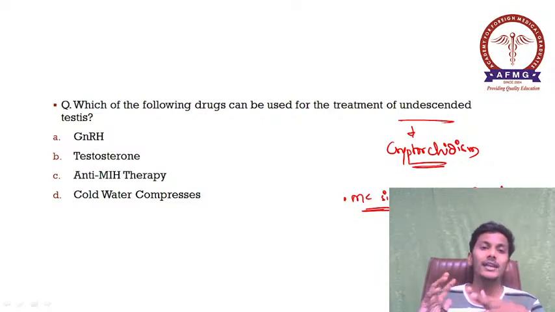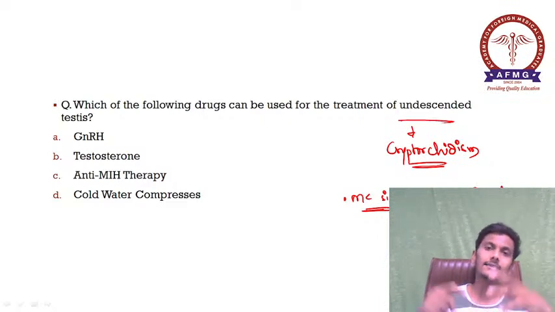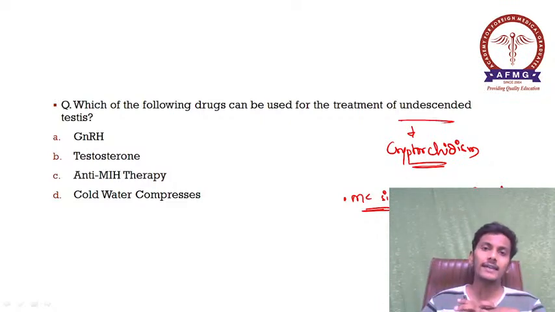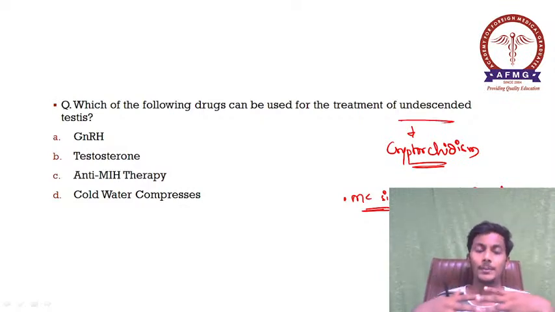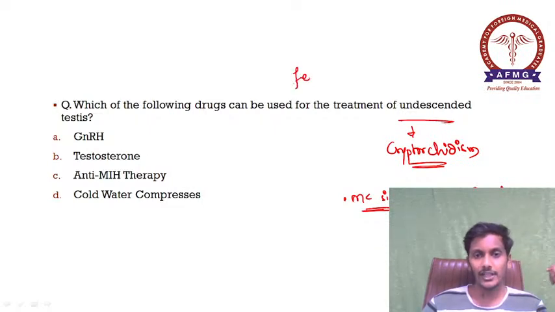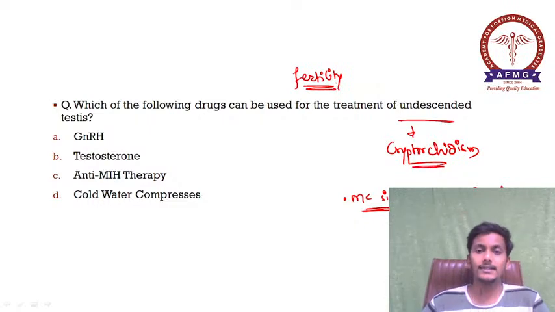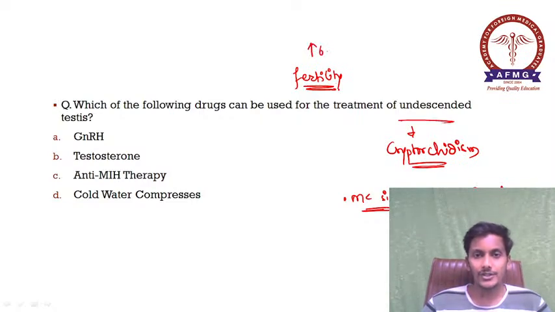Which of the following drugs is used in cases of undescended testis? As we all know, testes are in the scrotal sacs because they cannot handle the abdominal core body temperature, and therefore there would be fertility issues. If the testis is in the abdominal cavity or in the inguinal canal, there would be high body temperature.